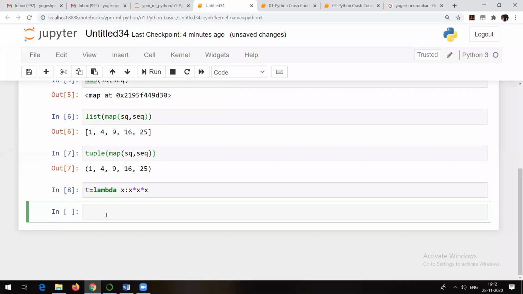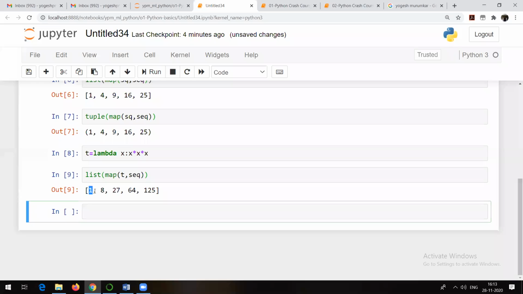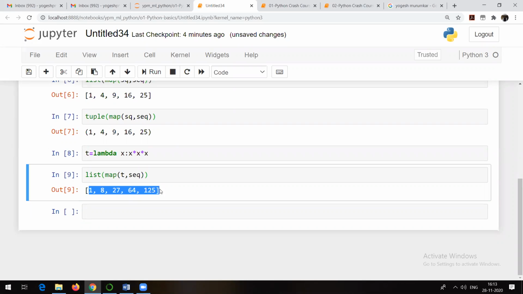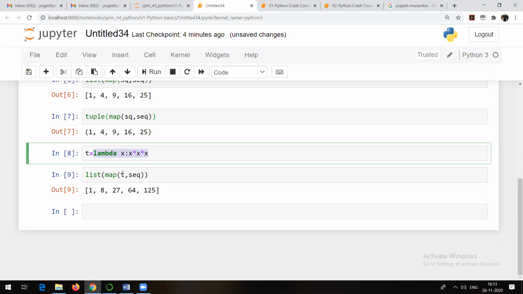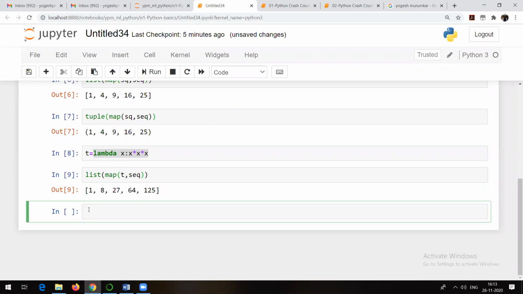Run it. Now I will map this lambda expression, comma, on which data? On this data, right? And then again, if you want to see the result, see it either in a list or in a tuple. So I will see it in a list. Now see, here you got the cube of each number: cube of 1, 2, 3, 4, 5. So this is how you can make use of a lambda expression and the map function. Otherwise, let me copy this particular lambda expression; instead of this variable, I could have used the lambda expression directly. That's also possible.